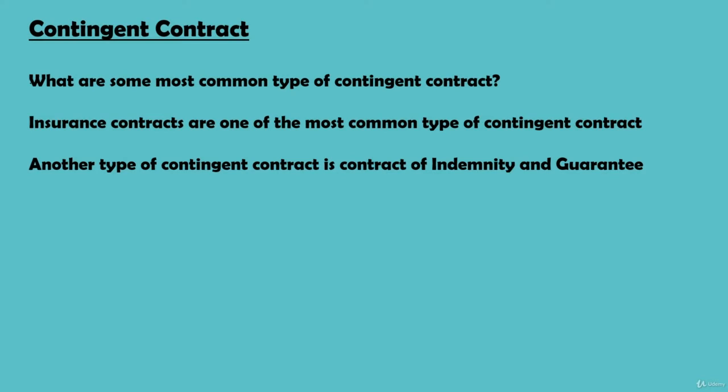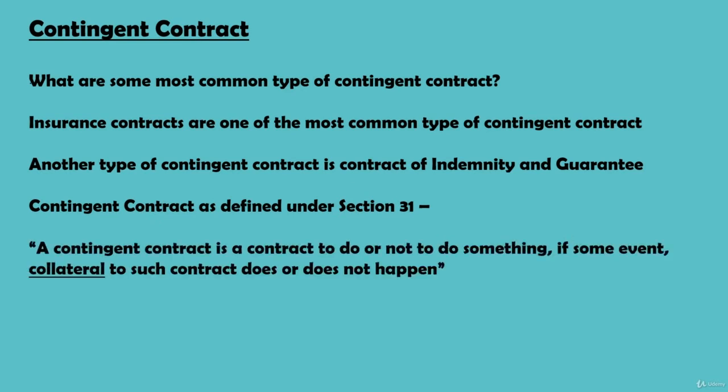Now let's get on to the definition of contingent contract as given by Section 31 of the Act. According to Section 31, a contingent contract is a contract to do or not to do something if some event collateral to such contract does or does not happen. Friends, the word collateral is very important here. I'll tell you why. Collateral event means some secondary event, something which is not related to the main activity being performed under the contract. Let's understand it through an example.